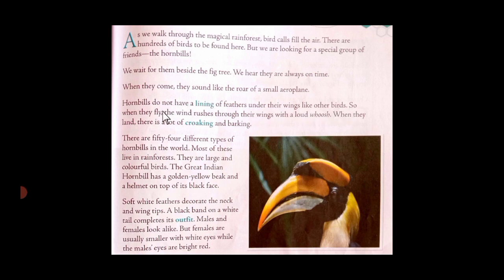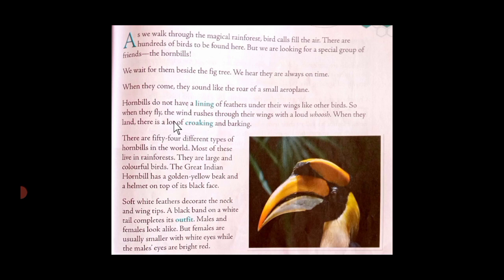So, as other birds have many layers of feathers, hornbills do not have such layers of feathers under their wings. So, when they fly, the wind rushes through their wings with a loud whoosh. When they land, there is a lot of croaking and barking. And when they come on the land, they make a lot of sound of croaking and barking.